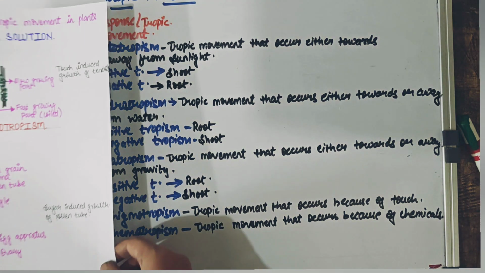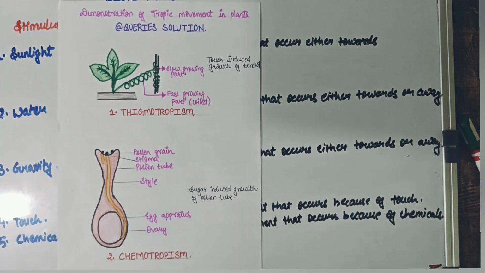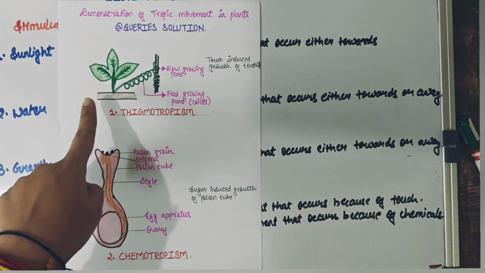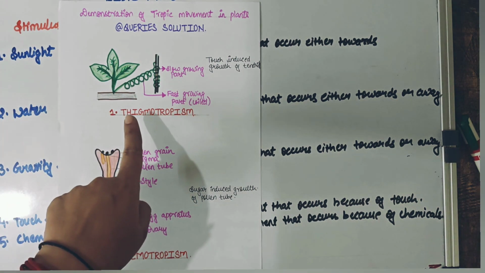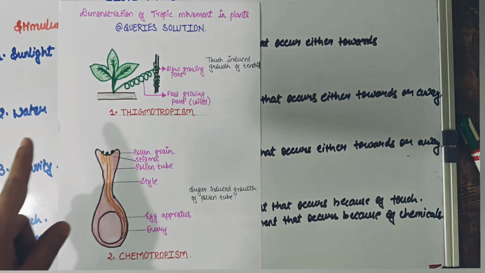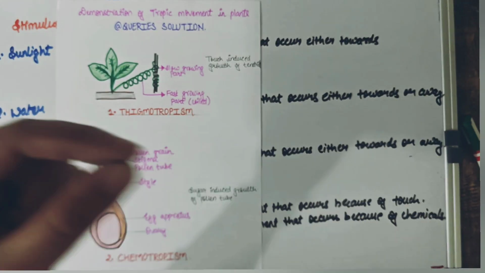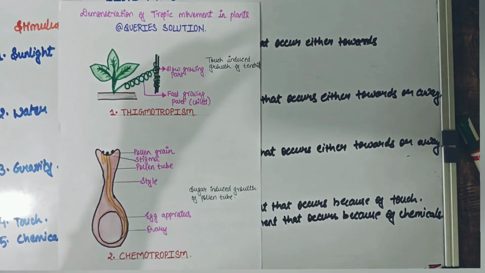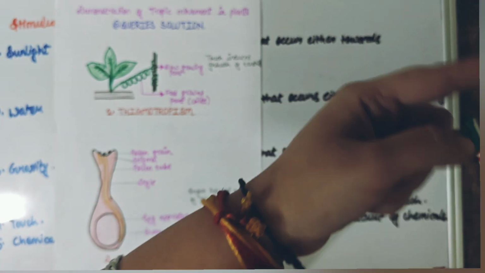So let us see through the diagram mainly what these tropic movements are. As you can see here, the upper part is showing us thigmotropism and the lower part is showing us chemotropism. Thigmo means touch. Now, how can a plant grow because of touch? Think about those plants that require some support to grow. I think you can recall climbers. Climbers definitely require support to grow. You would have seen some plants where ropes are tied and some portion of the plant starts coiling, taking the support of the rope.